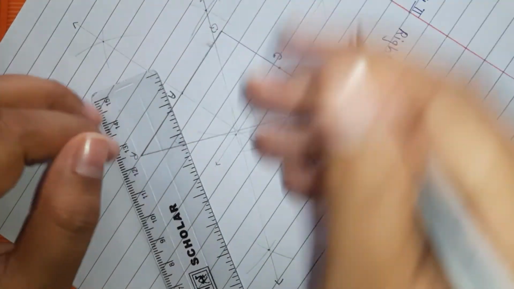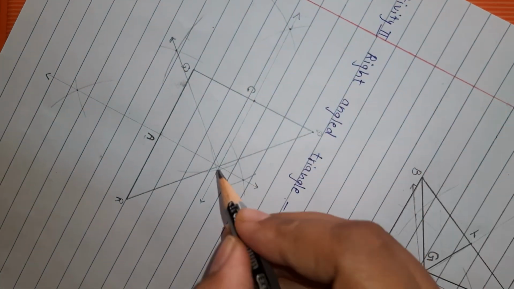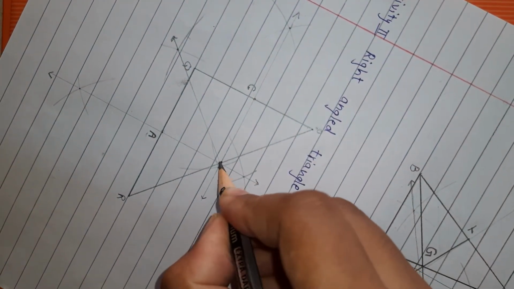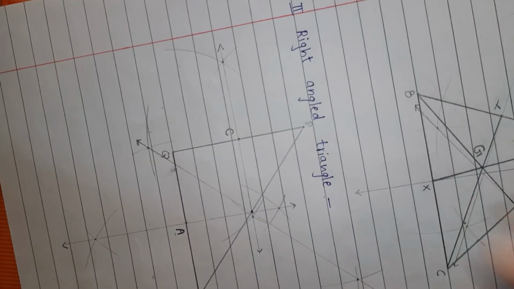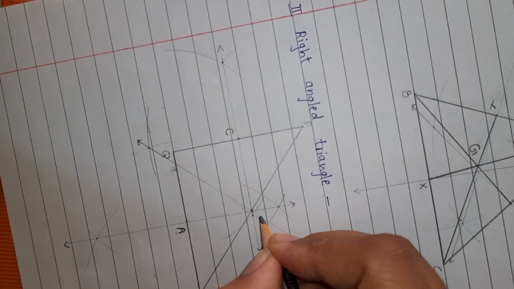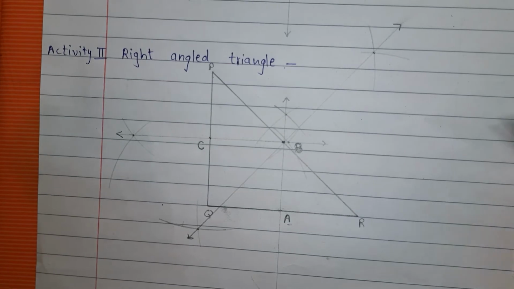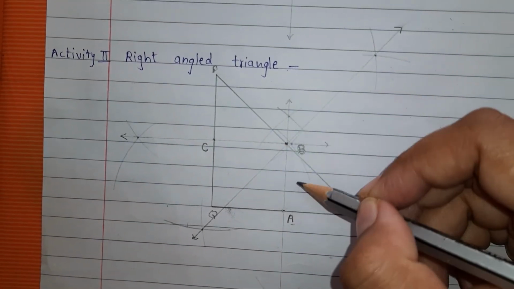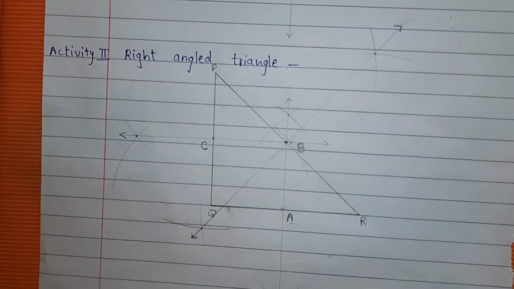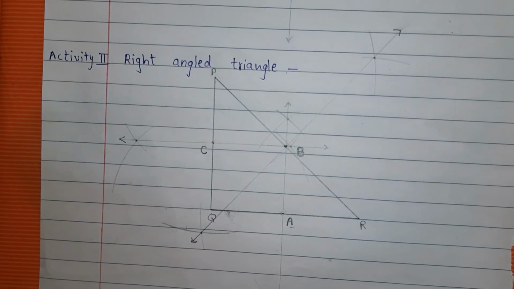So from where does this line intersect? At this point only. So suppose this is point B. So B is the midpoint of PR. What do you observe? When we draw the 3 perpendicular bisectors, they intersect at point B. B is the point of concurrence.